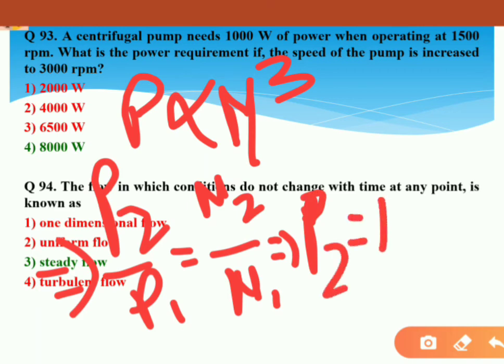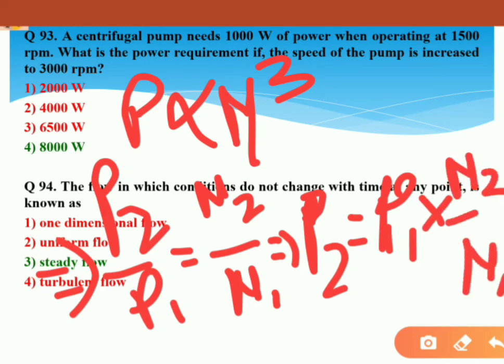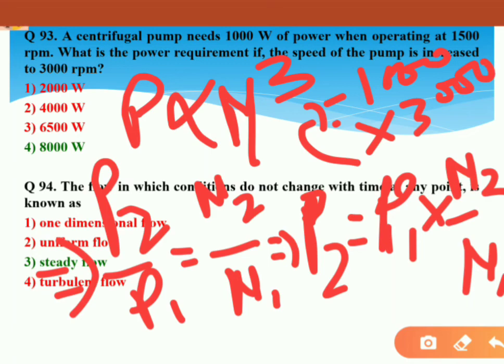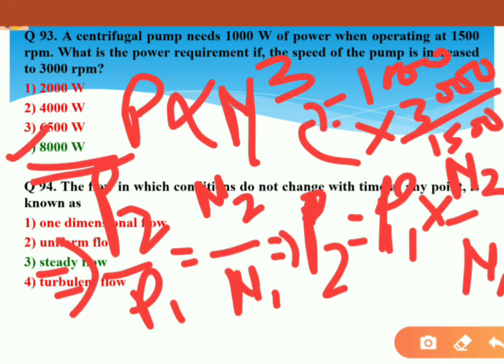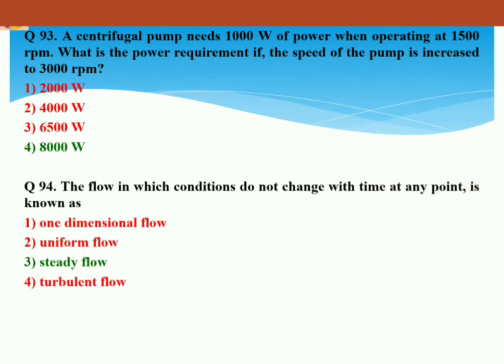So P2 equals P1 into (N2 divided by N1) cubed. P1 is given 1000 watt, and N2 and N1 are also given: 3000 divided by 1500. So finally 8000 watt will be the answer for 93. It's option 4.